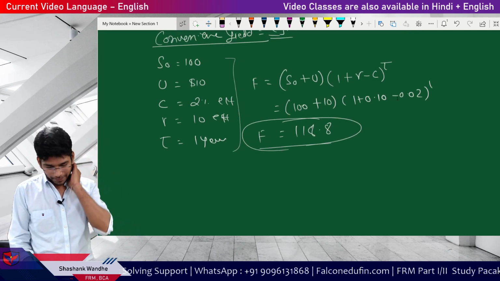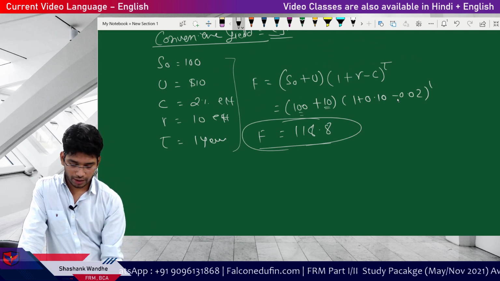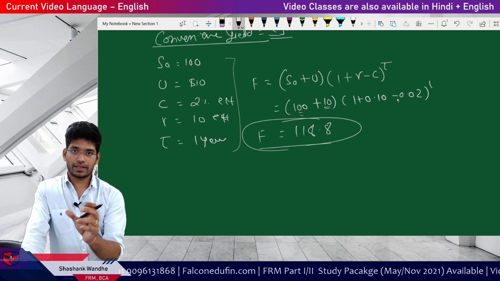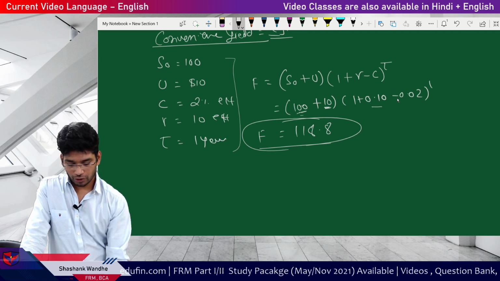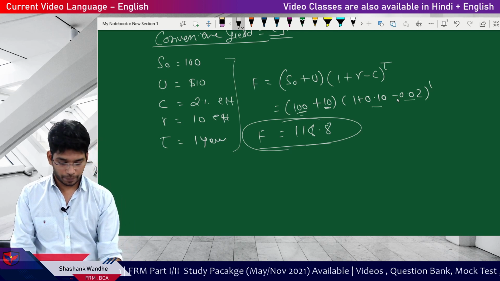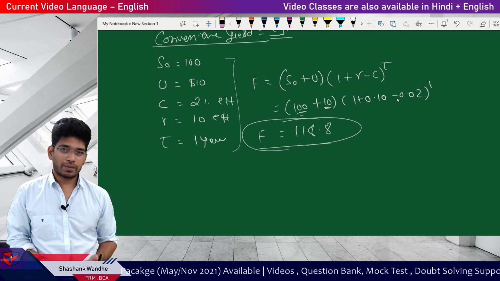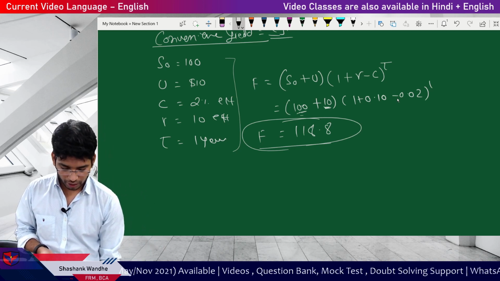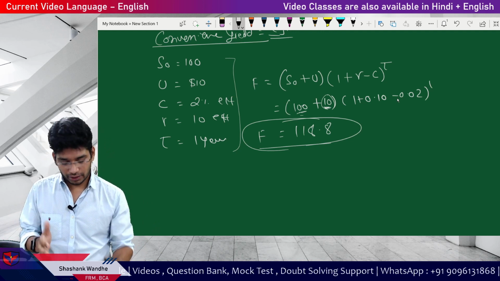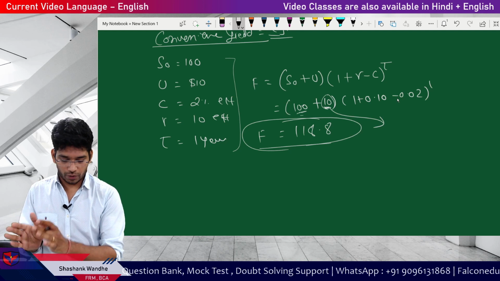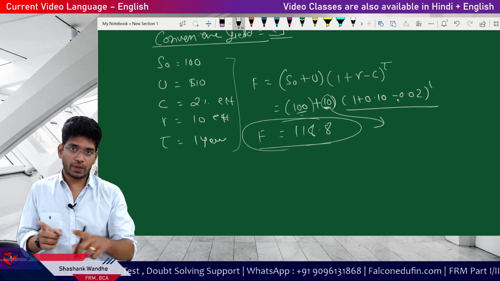Now, we can debate the fact that we are taking S0 plus storage cost, both, and then giving the impact of interest rate and then convenience yield. So how is this possible? There are two possible ways. You can use this $100 as a separate calculation, giving impact to the $100 by 1 plus 0.10 minus 0.02.